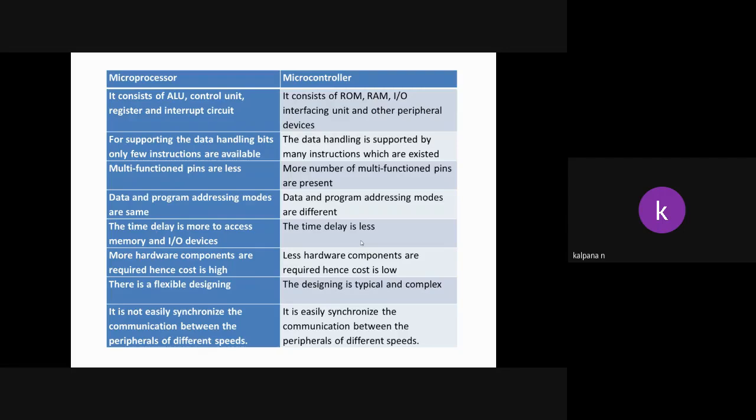In the processor, more hardware components are required, hence the cost is high. Here, fewer hardware components are required, hence the cost is low. Why? Because in the processor, everything has to be interfaced.